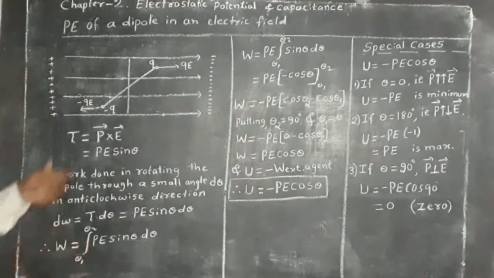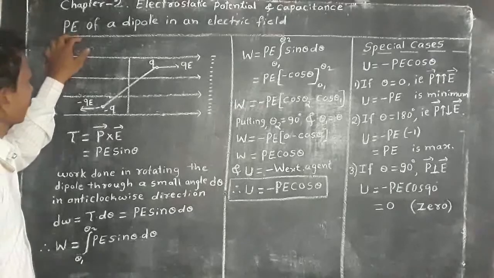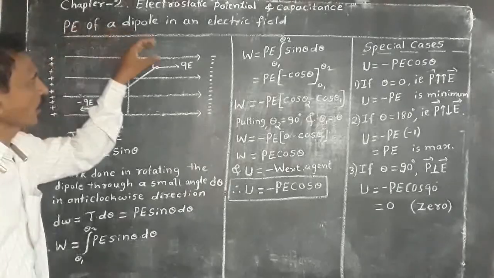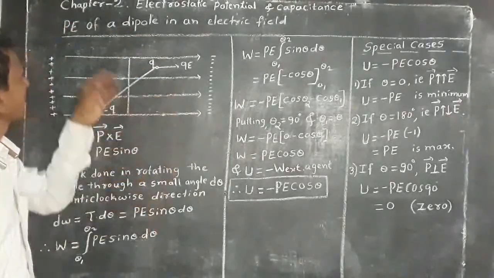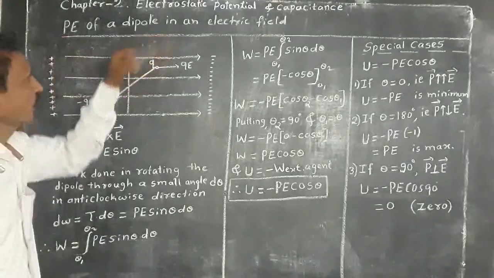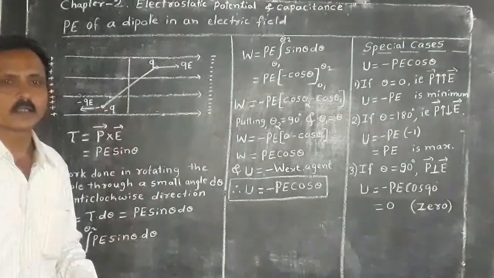And today we shall obtain an expression for electric potential energy of a dipole in an electric field.